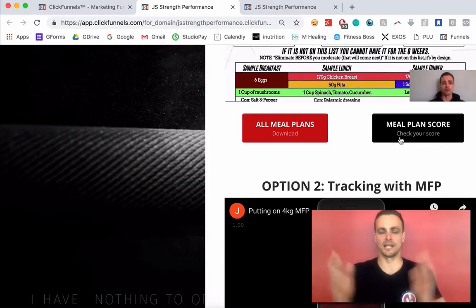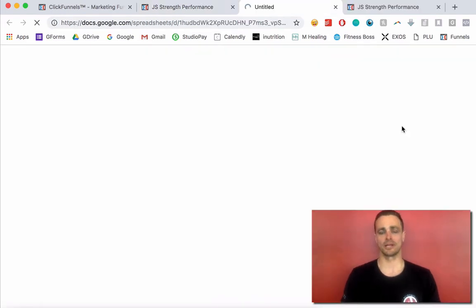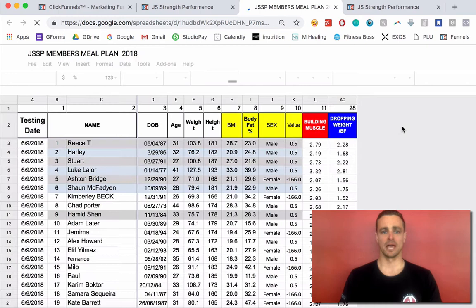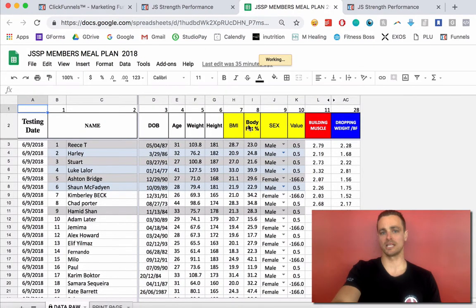All right, ladies and gentlemen, welcome to the segment on meal plans. This is meal plans if you're trying to lose body fat, lean out. So what you'll do is click this black tab, meal plan score. A page like this will open, and you're going to find your name and make sure your weight, your height, and your body fat are correct. So weight, height, body fat.